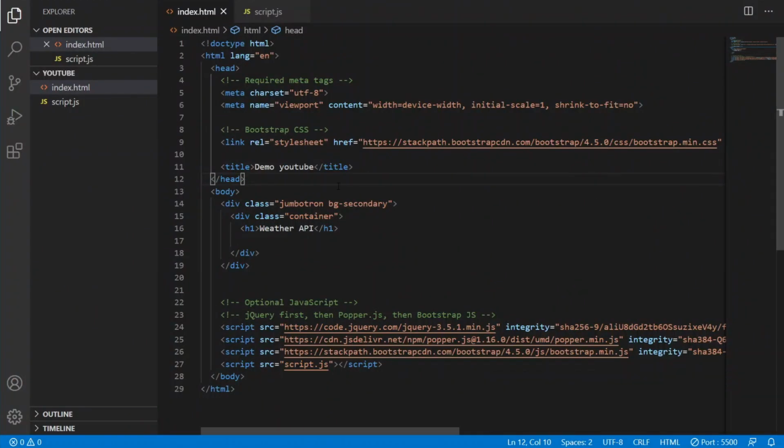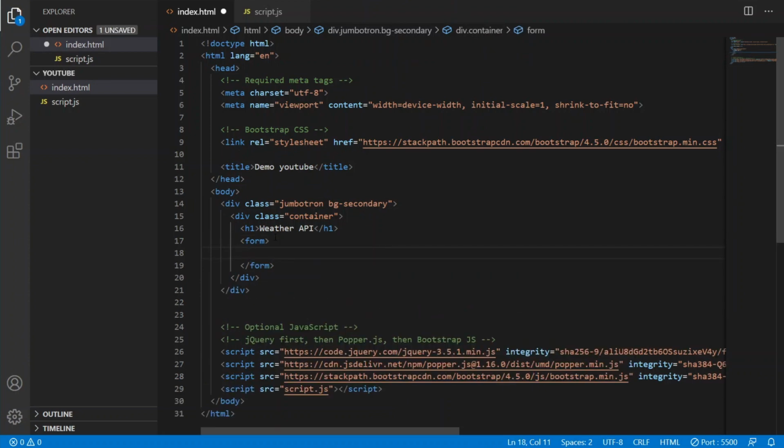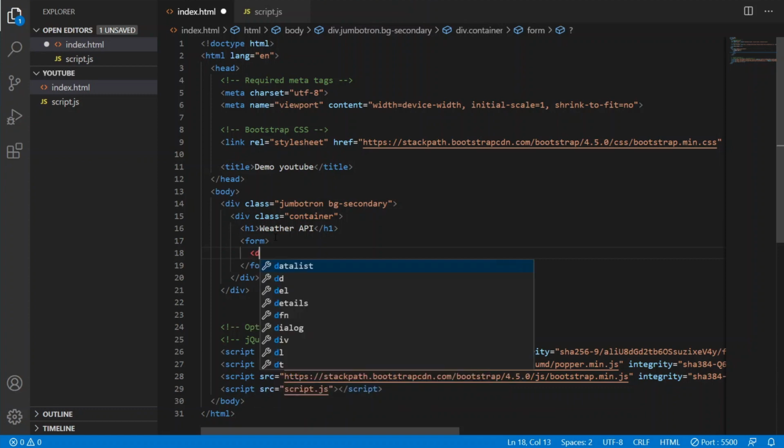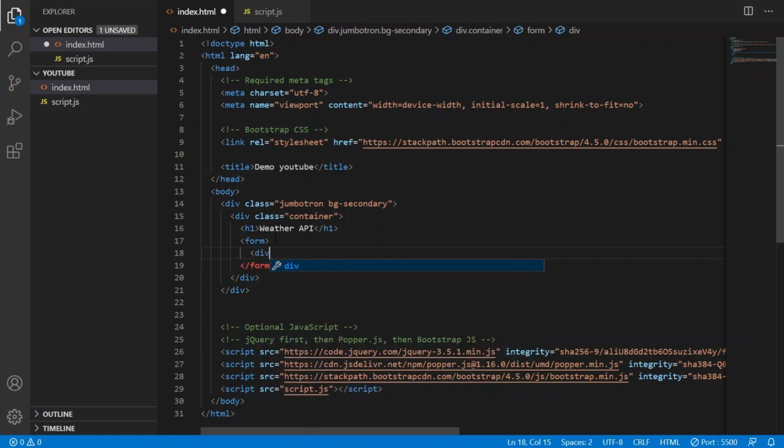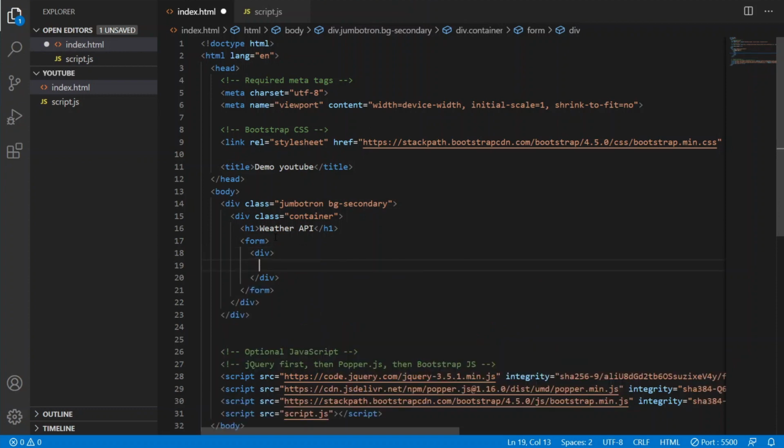Now we will create a form in which we will take the inputs. We have created a form, and inside this we will make another div which we will use as a form group. These are Bootstrap classes, actually. You will get to know about this in the documentation.